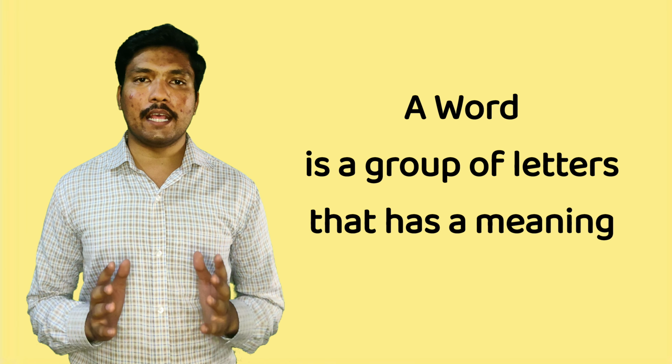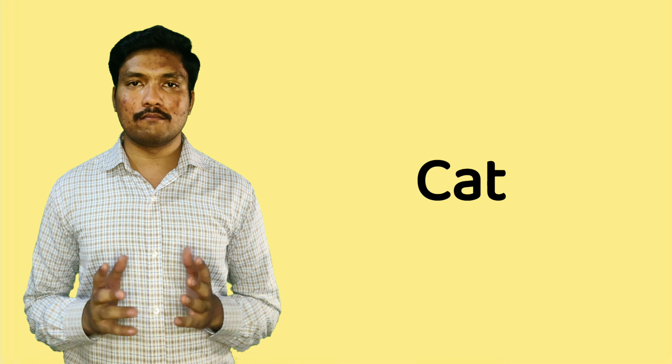What is a word? A word is a group of letters that has a meaning. For example, cat. This is a word.